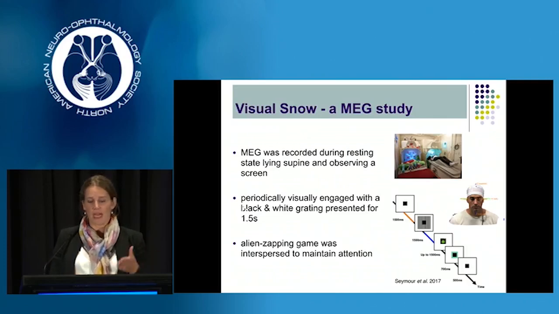And we then periodically engaged them with a black and white grating task for about 1.5 seconds to visually stimulate. To ensure that they maintain attention, we integrated this alien zapping game. So at the end of each visual grating, a green alien or a flower or another unrelated image was presented to the patient, and they were instructed to press a button to make sure they maintain visual attention throughout the 25-minute testing protocol.